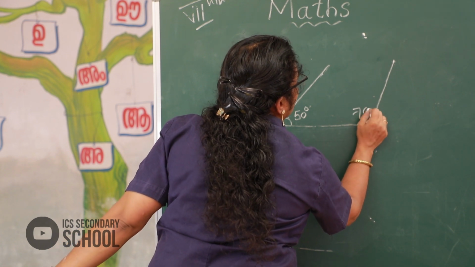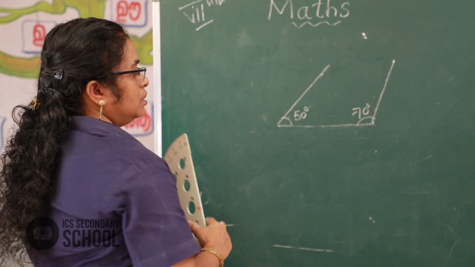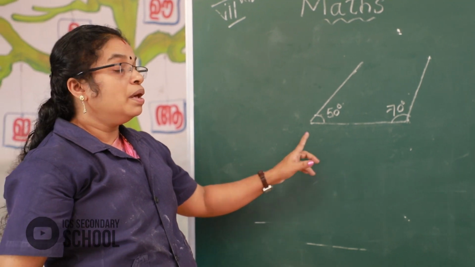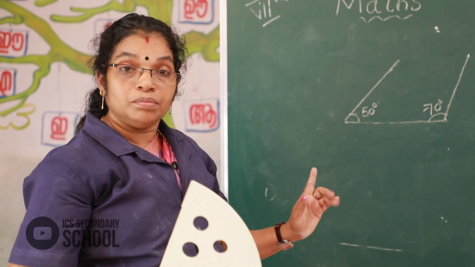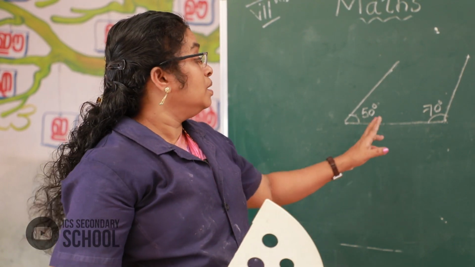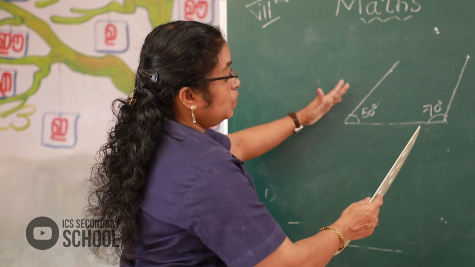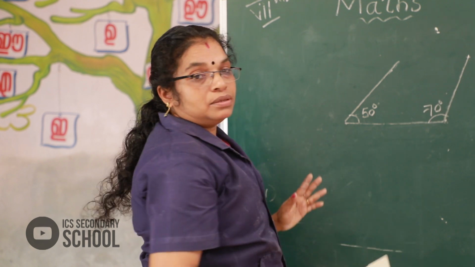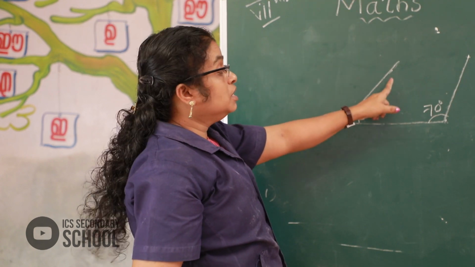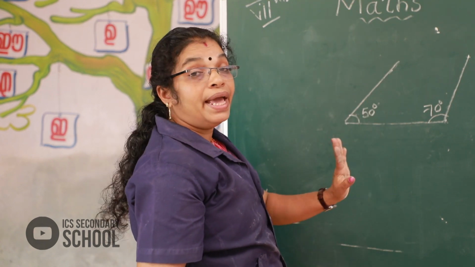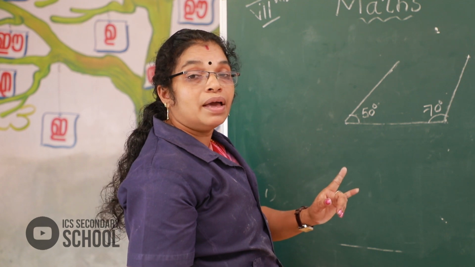This is 70 degree. Do you see? They will meet. If we extended upward, this meets. This is not a parallel line.